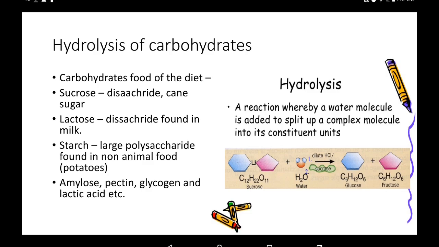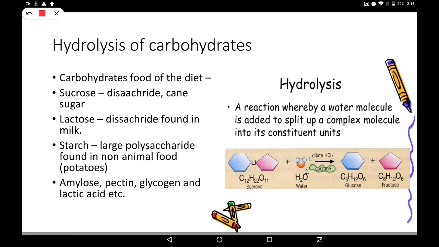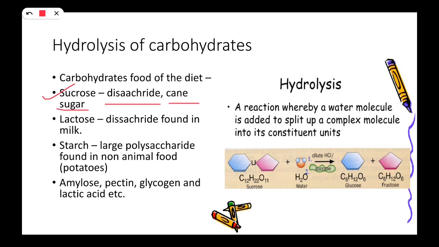The main carbohydrate foods in our diet are sucrose, which is a disaccharide commonly known as cane sugar. Then there is lactose, which is found in milk and is a disaccharide. Starch, a large polysaccharide found in non-animal food like potatoes and rice. Amylose, pectin, glycogen and lactic acid, etc. are also very commonly found.